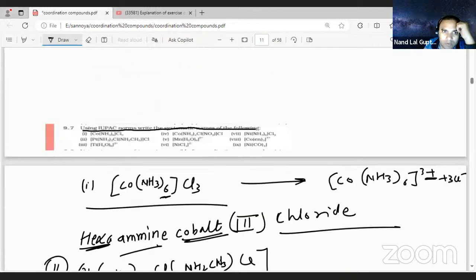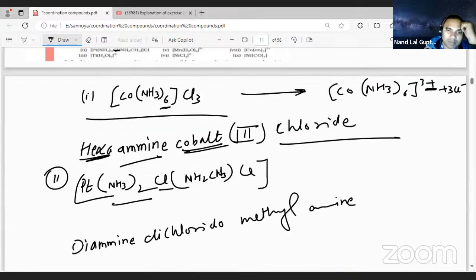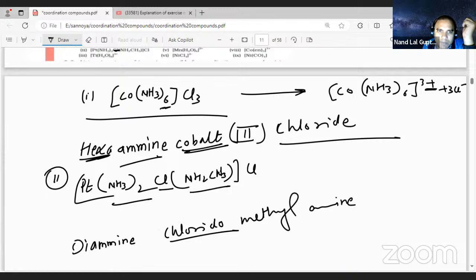See the question once more. Cl is only one place, student. One Cl is outside of the square bracket. So we need to change this one. So here will be Cl. So in spite of mentioning dichlorido, it should be chlorido. Diamine, chlorido, methylamine. This is the methylamine. And what, the platinum? No, platinum. What will be, second chloride? This is the IUPAC name of the second one.